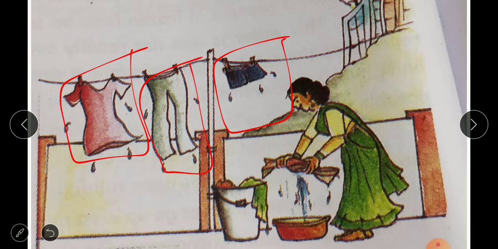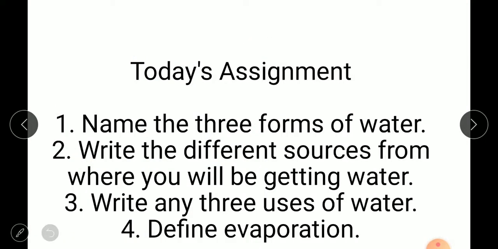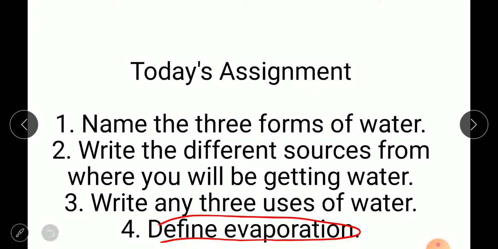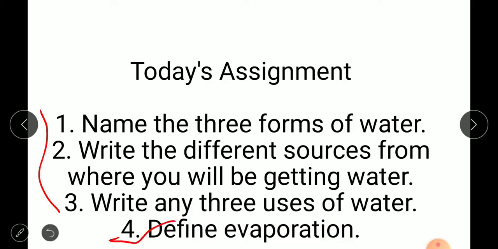Yes. Here is an assignment for you, children. Just write down these answers. Define evaporation, I have given. Just try to find it out yourself, by yourself. Otherwise you write the three. And this one you can write after the next class. Okay. Have a nice day, children. And my work for you is, if you have your textbooks, along with this homework, just read the first 2 to 3 pages of your water lesson. Thank you.